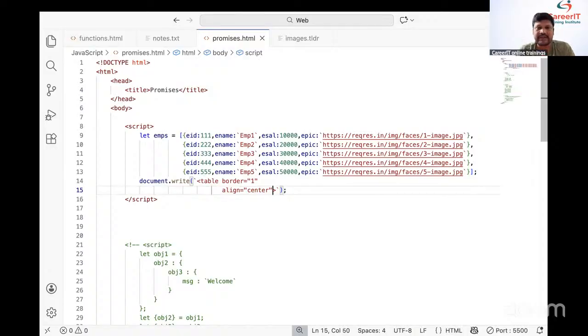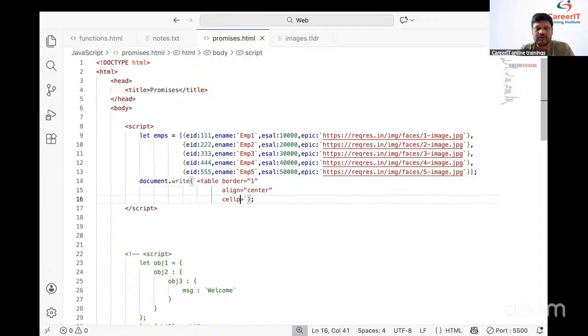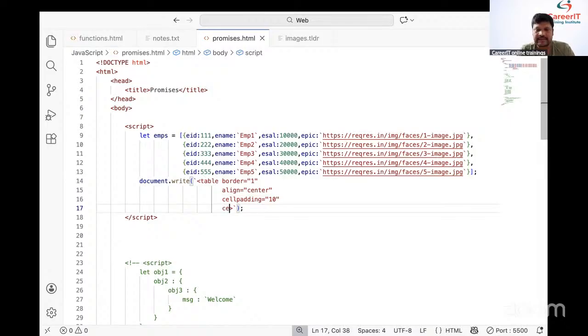Now, how to apply cell padding? Cell padding equal to, I need to place the 10 pixel. Next one, how to apply cell spacing? Cell spacing equal to, I want to place the 10. Coming to the cell spacing equal to 10. Fine. Now, we see this one.